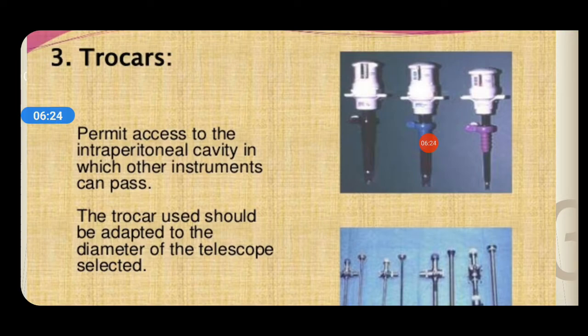So to avoid that pain and discomfort to the patient, we introduce the trocars. The trocars have a diameter inside, a space to pass other instruments or the telescope through it, so that we don't need to remove and introduce different instruments again. Directly we can introduce the trocars, and through the trocars we can pass different instruments, the telescope, etc.